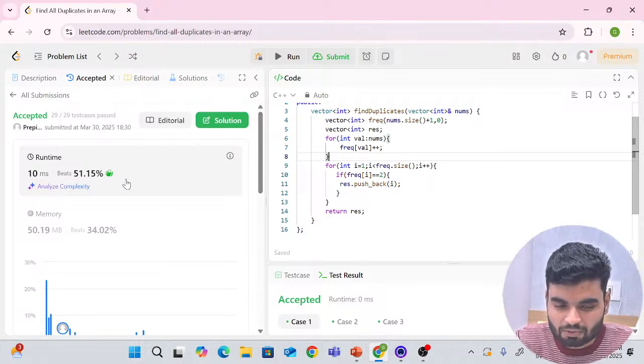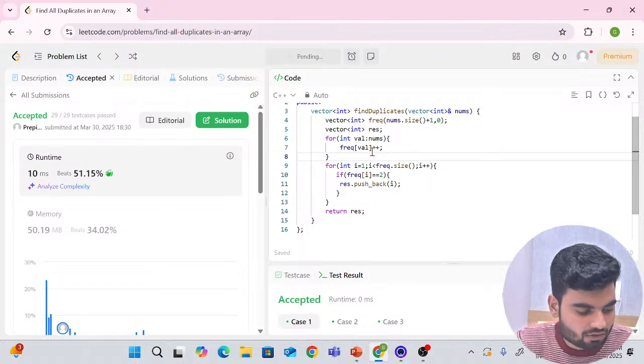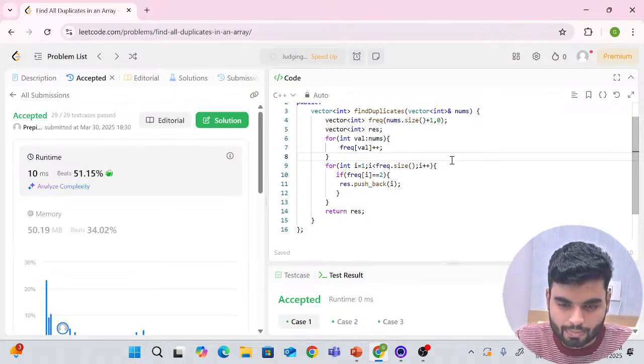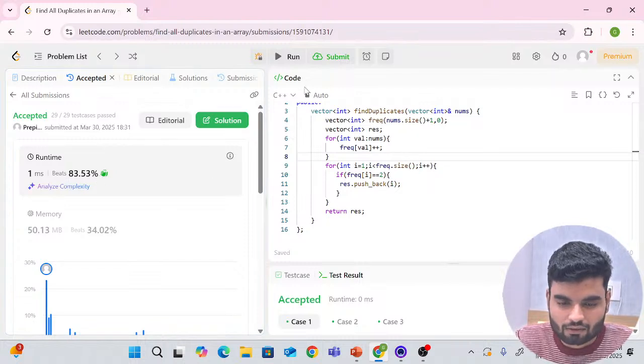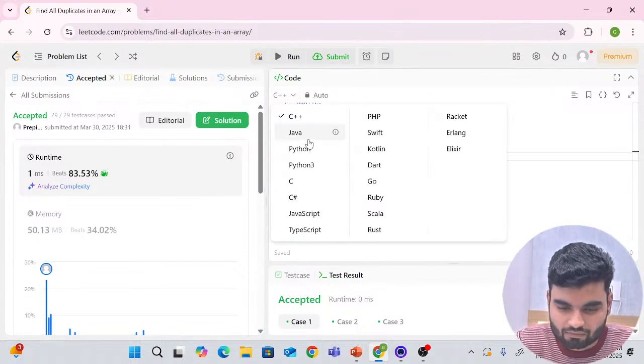Maybe my computer is busy, because it was saying 67 something. If you submit this again, you'll get a different time. So anyhow, this is one of the best possible optimized solutions. You don't have to worry about it. Okay, look at this now. It's 83.53. It's because of my memory or something.